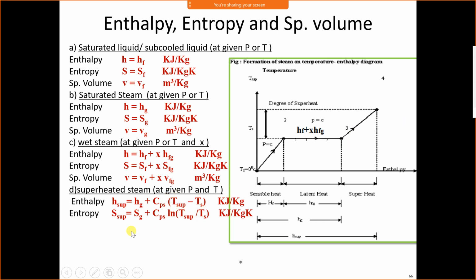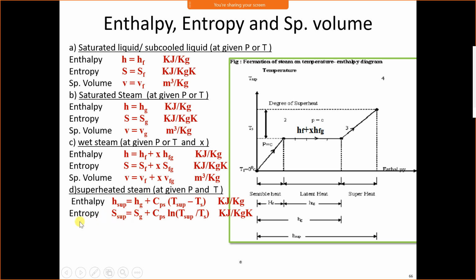For this superheated condition, the final temperature is the superheated temperature, that is T sup, minus Ts, the saturation temperature. Now we will get the saturation temperature from the steam table. Superheated temperature will be given, specific heat will be given, and Hg from the steam table.